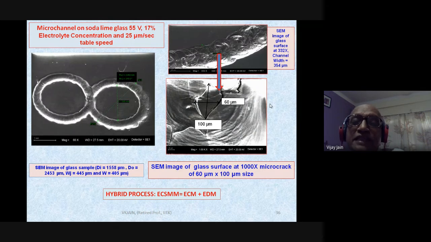So what it indicates really is that unless you optimize the machining parameter, you will not get a good micro feature or micro texture on the machine component. So it is very important to do the optimization of parameter before really applying it to the actual production processes.